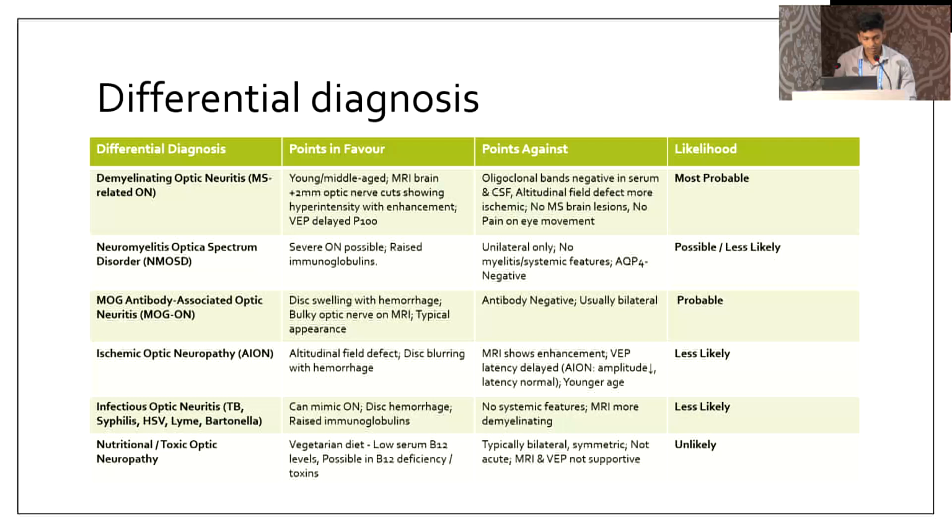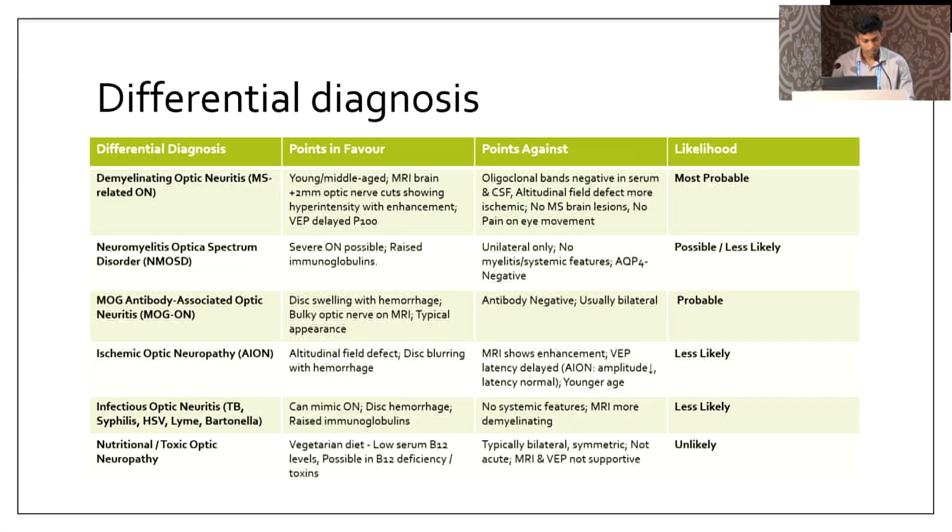Here comes the differential diagnosis. First, demyelinating optic neuritis, MS-related optic neuritis. Points in favor: he was a young patient, the MRI showed hyperintensity with enhancement, and VEP showed a delayed P100. Points against: oligoclonal bands were negative in serum as well as CSF, an altitudinal defect was seen, there were no multiple sclerosis brain lesions, and no pain on eye movement. So it could be the most probable.